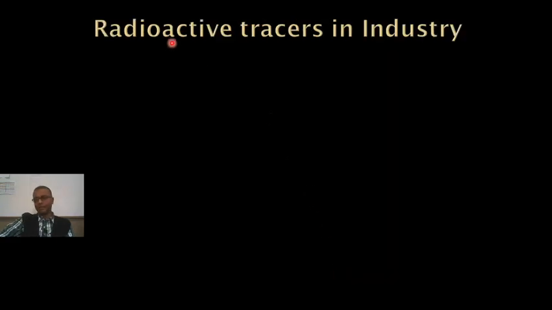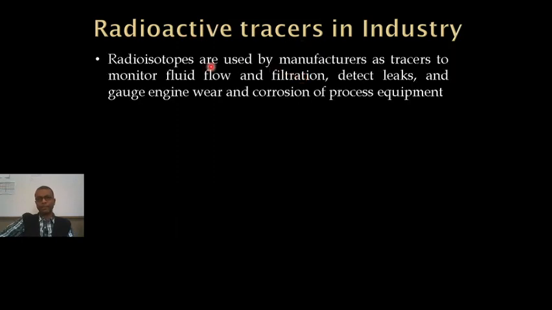So in industry, how are radioactive tracers used? Radioisotopes are used by manufacturers as tracers to monitor fluid flow and filtration, detect leaks and gauge engine wear and corrosion of process equipment. Quite a few uses. So basically they are used by manufacturers.